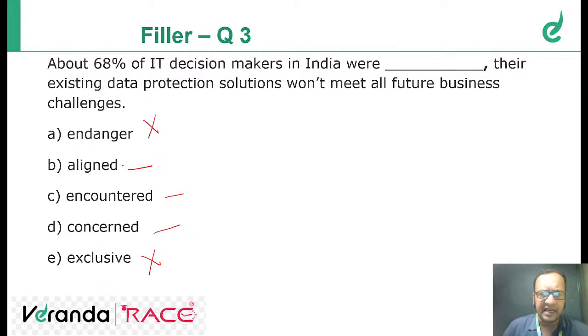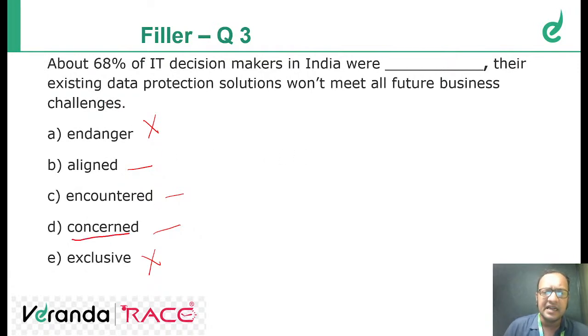So let us see aligned. About 68% of IT decision makers in India were dash. But the second part of the sentence says their existing data protection solutions won't meet all future challenges. So definitely they will be in a problem. They will be worried. So in that case, the answer should be concerned.